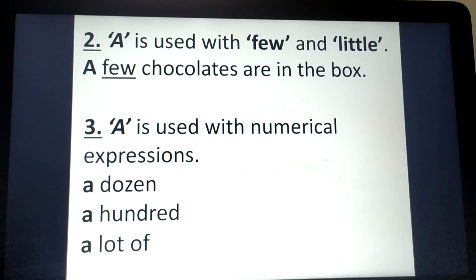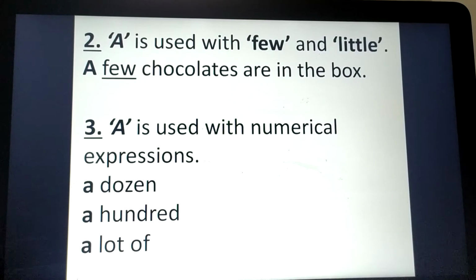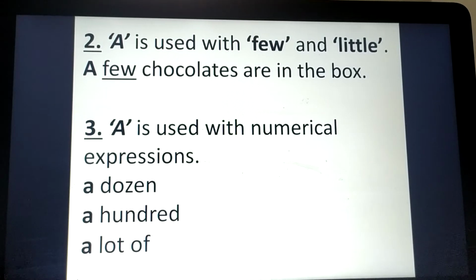The second rule is a is used with few and little. A few, I have given an example here: a few chocolates are in the box. You all know that few is used for countable nouns, but little is used for uncountable nouns. But still, in case of few and little, we use a. Just as we say, a little water is left in the bottle. In the same way, a few chocolates are in the box.